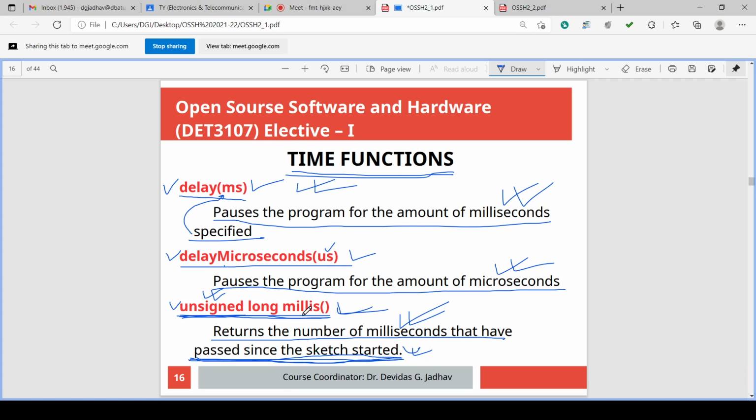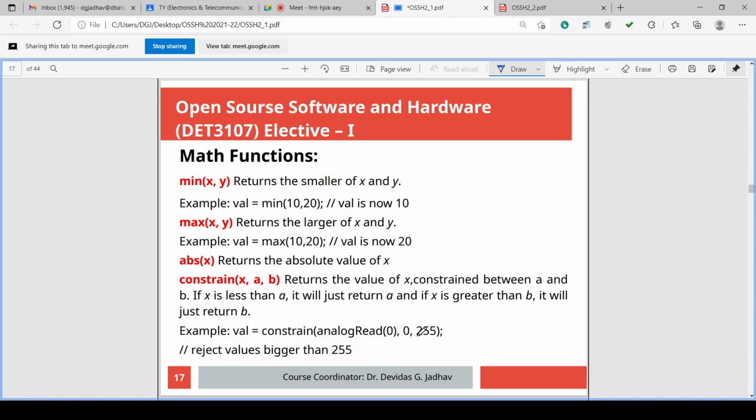And unsigned long millis gives the output from the start of that sketch, whatever time has elapsed. Whatever time has elapsed from the start of that sketch is given as the output in milliseconds, and it is stored in unsigned long format. Okay, so this is the function unsigned long millis. These are the time functions.